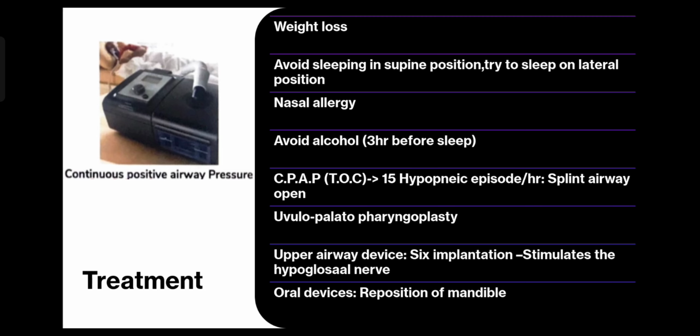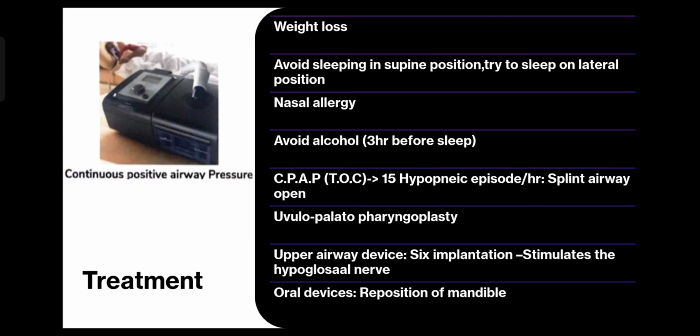Therefore, CPAP is required for most of the patients of obstructive sleep apnea to splint the airway open. As the name is continuous positive airway pressure, it will splint the airway open and prevent the collapse of the airway. The disadvantages of CPAP can be manifold. One can be aerophagia. The abdomen will distend in the morning. That's obviously something a person will get used to. And sometimes because of this aerophagia, concomitant GERD can develop in a patient. So antacids might have to be used in these patients.